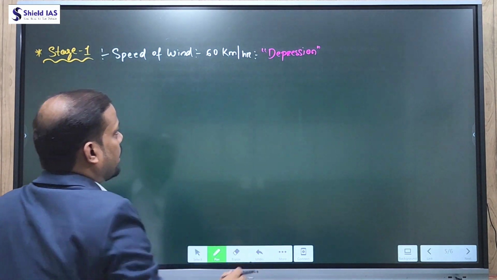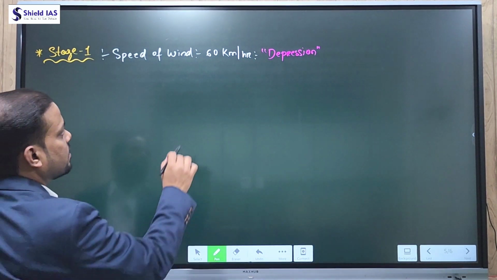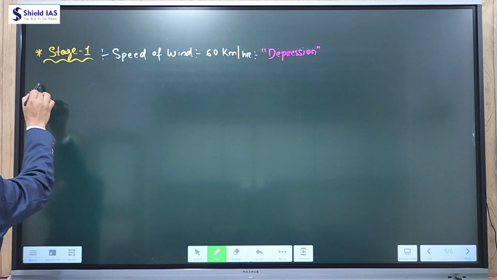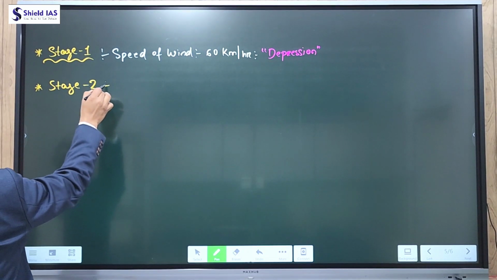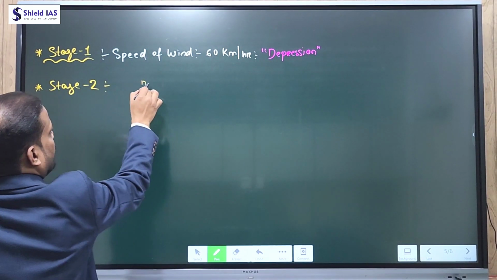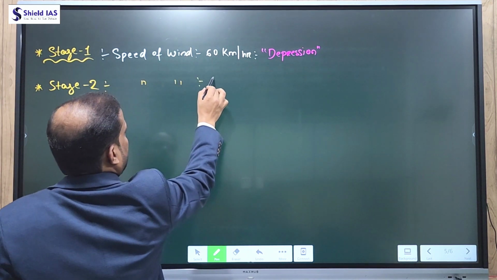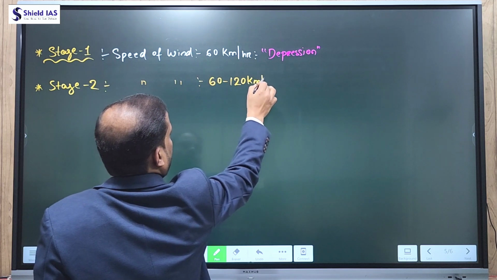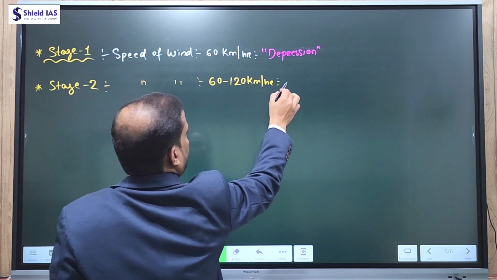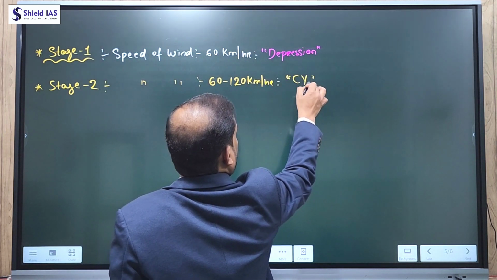And further, if the speed is increasing from 60 km and reaches up to 120 km, this cyclone is known as cyclonic storm.